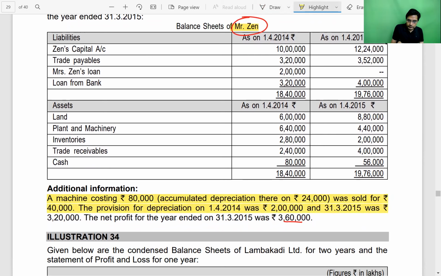One more discussion required. This discussion. The yellow color highlighted portion requires discussion. This blue color highlighted sentence does not require discussion. We have already done it in so many questions. Only the yellow color highlighted portions we have to discuss right now. So kindly read it once.